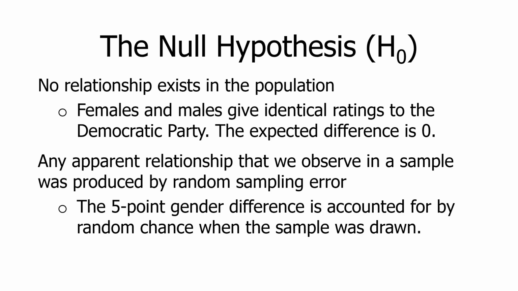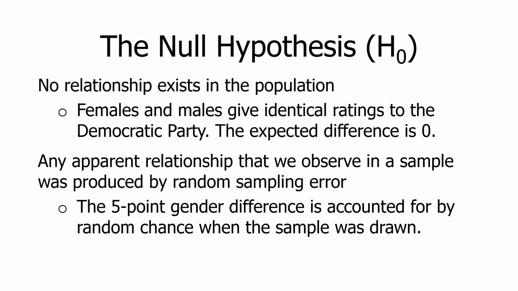The first line of attack for the null is to say, look, if you divide the entire unseen population up on the basis of gender and calculate a population mean for females in the Democratic Party rating and a population mean for males, and you subtract those two means, the true mean difference is 0. Well, our comeback would be, how did we obtain this, say, 5-point difference we see in our sample? So here's the null's comeback.